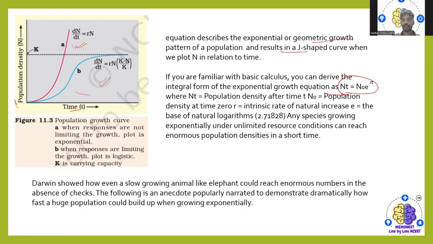Where N_t is the population density after time t, N_0 is the population density at time 0, r is the intrinsic rate of natural increase, and e is the base of the natural logarithm, which is 2.71828. So any species growing exponentially under unlimited resource conditions can reach enormous population density in a very short period of time. Darwin showed how even a slow-growing animal like the elephant would reach enormous numbers in the absence of its checks. So the following is an example that we will be discussing.